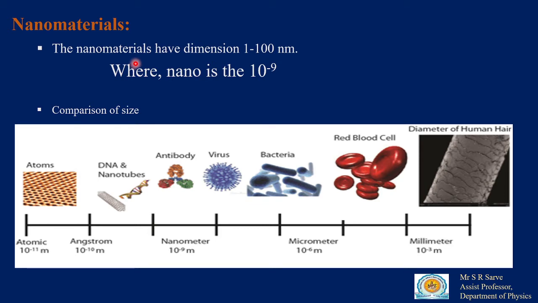So, what is meant by nanomaterials? Nanomaterials means particles having a size in the range of 1 to 100 nanometer. If the particle has a size of 70 nanometer, then it is a nanomaterial. If it has a size of 90 nanometers, it is also a nanomaterial.